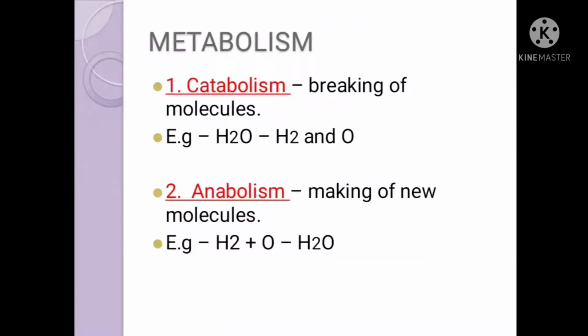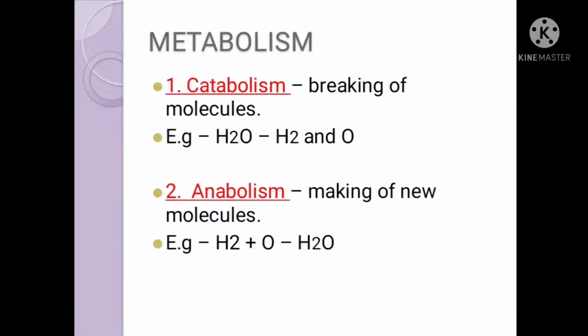In anabolism, an organism makes complex molecules from simple ones. Here something new is produced. For example, H2 combined with O forms H2O. It is making new molecules. That is known as anabolism.